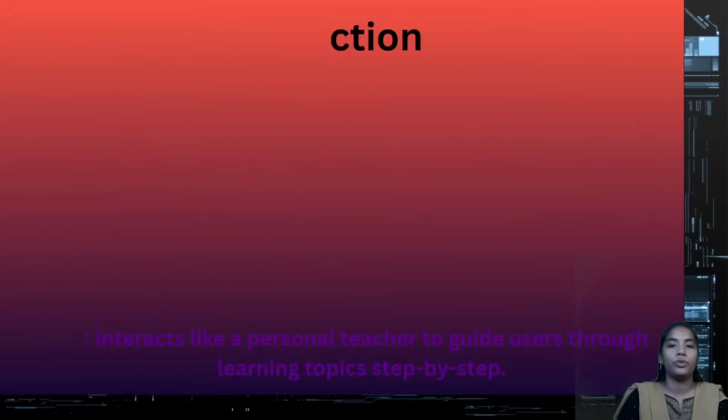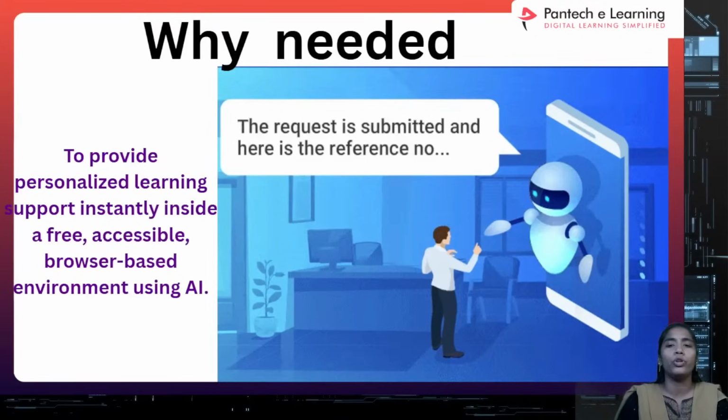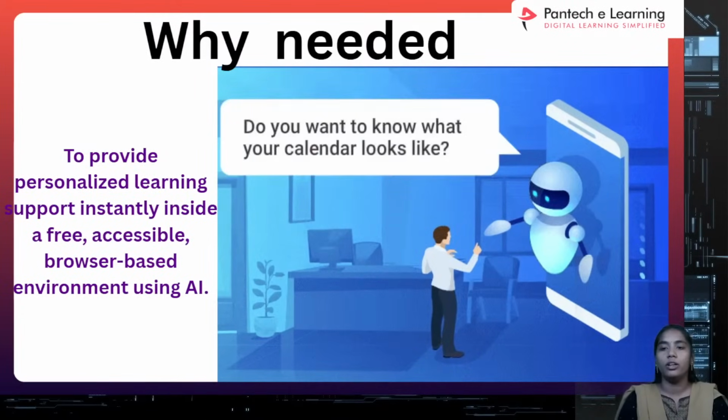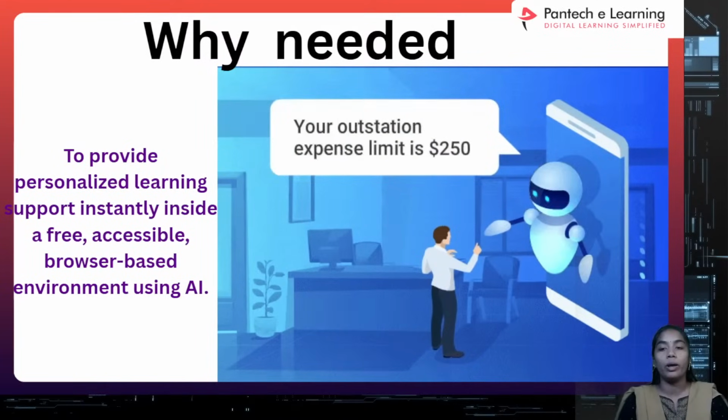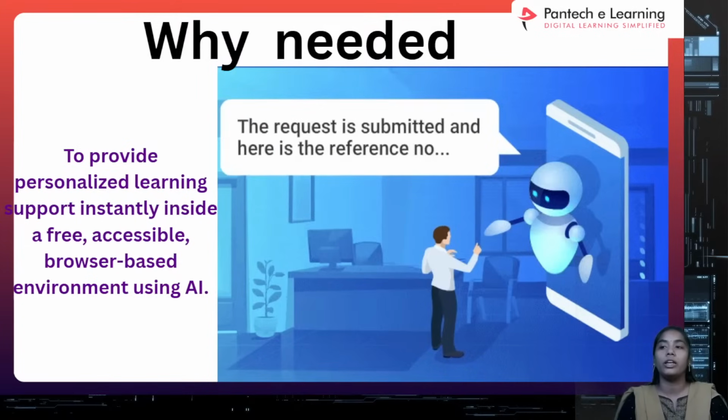Coming to the next one, why do we have to use this particular tutor? Because we have so many online setups, right? But sometimes when we need something, we are not getting that particular information from other people.